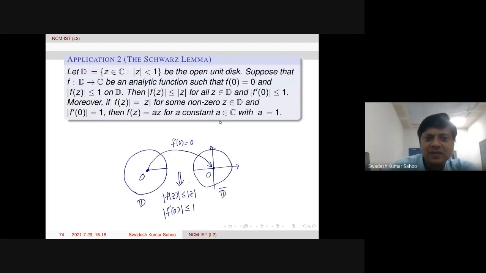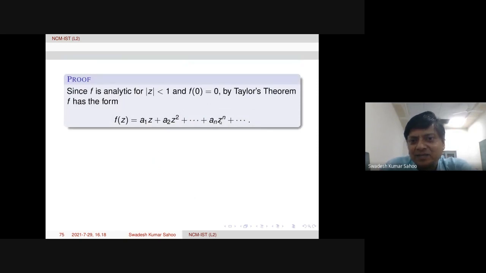Okay. So we go for the proof. It is actually an application of the maximum modulus principle, because f is analytic for mod z less than 1 and f of 0 is 0, and Taylor's theorem we can apply, and Taylor's theorem will have this form, because f of 0 is 0, so the constant term will not be there. So it will be just a1 z plus a2 z square plus and so on by Taylor's theorem.